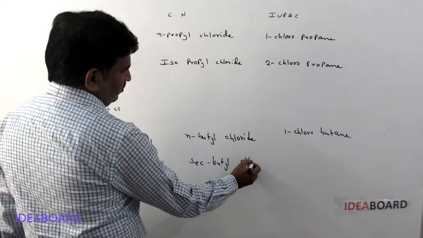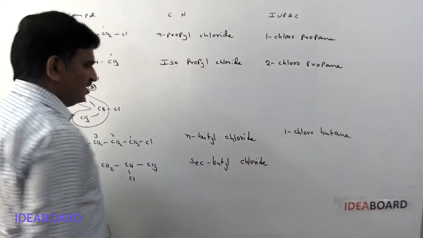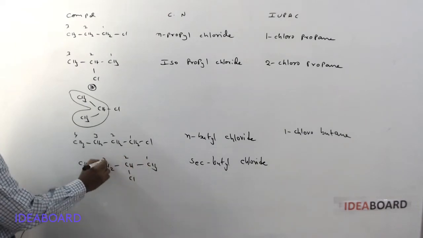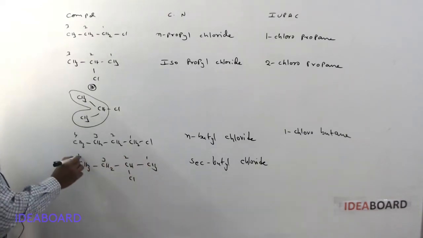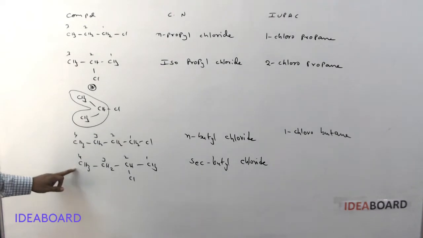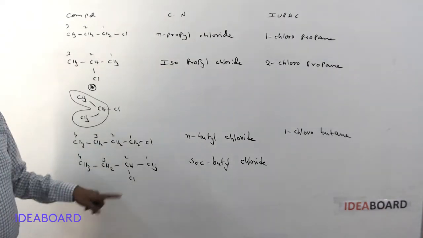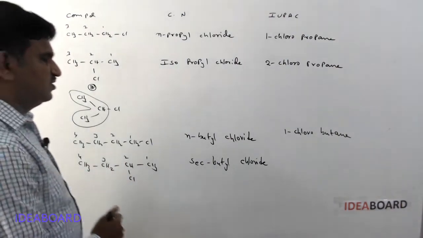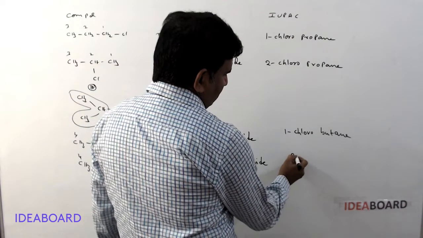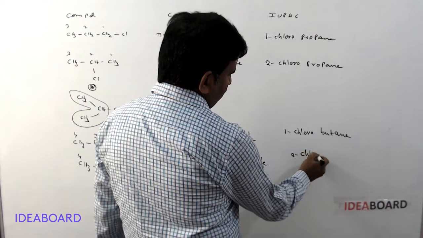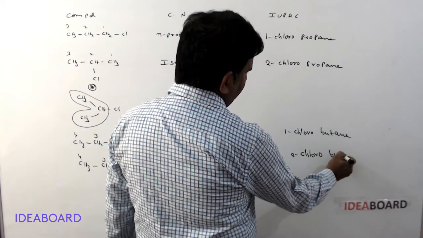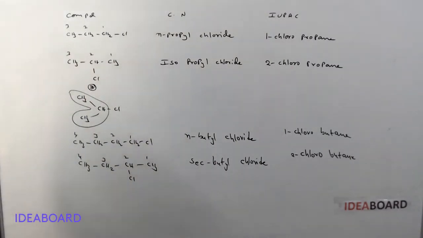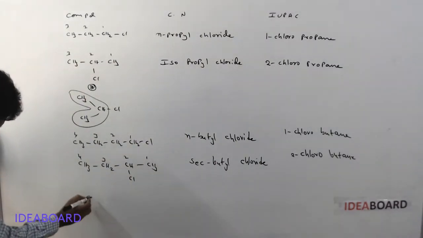For the IUPAC name, we start numbering from this side, 1, 2, 3, 4. Why? Because from the other side the chlorine would not get the lowest number, and the lowest number for chlorine is always selected. So this is called 2-chlorobutane.